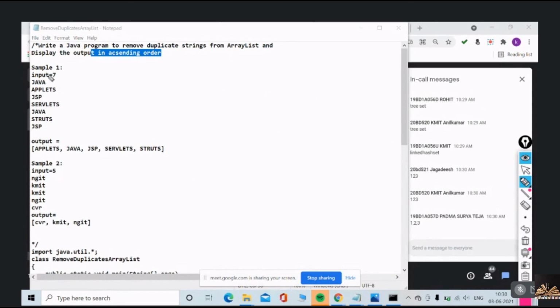See, I am reading seven inputs from the user, and I am getting them in order, by removing the duplicates. And this second one also reads 5 elements from the user, 5 strings, and the output should be in order. You will do it, no? No need of showing that program and explanation, no? Right? Fine.